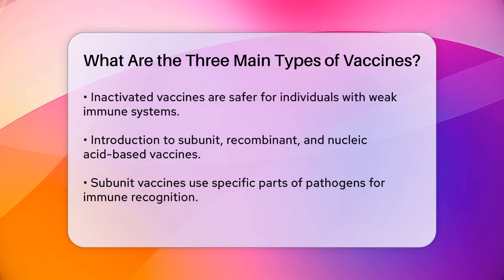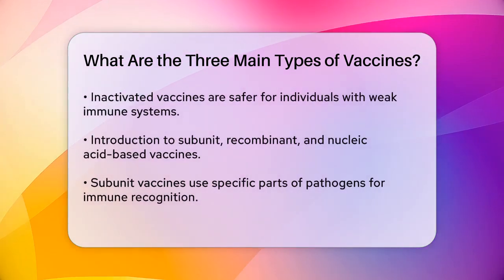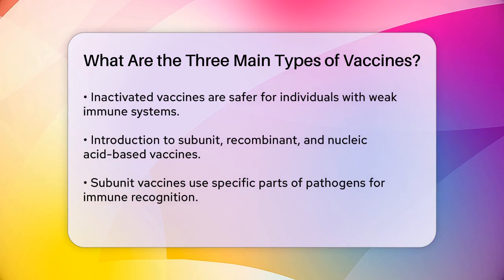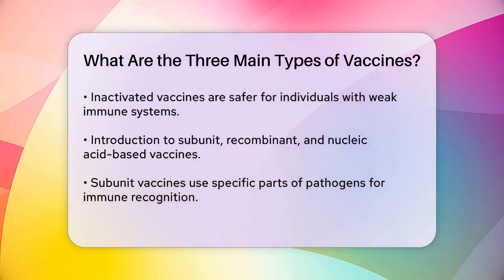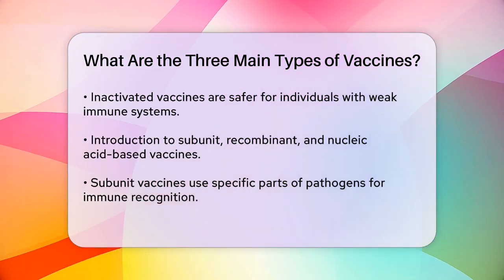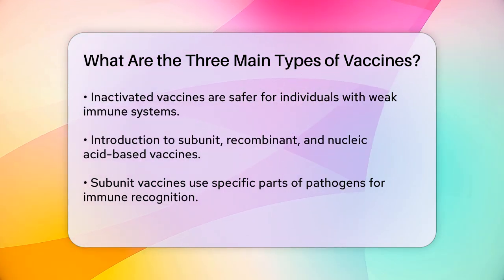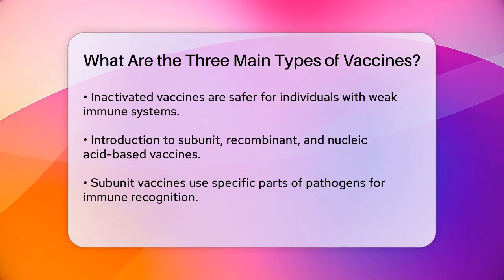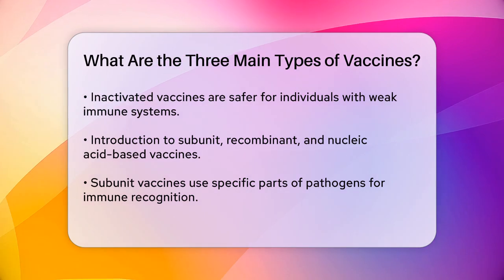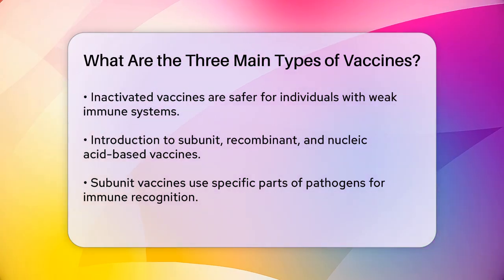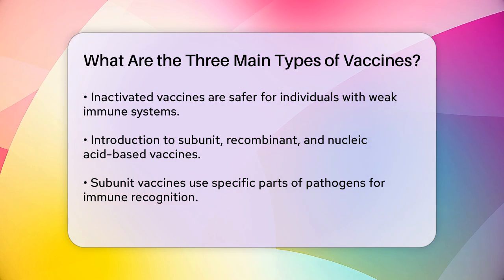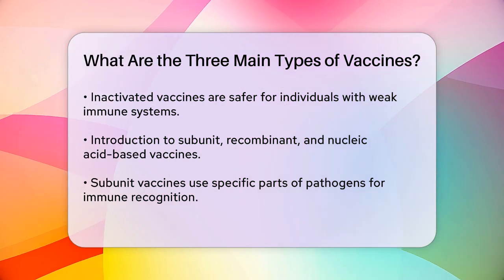The third main type is subunit, recombinant, and nucleic acid vaccines. These vaccines don't use the whole pathogen. Instead, they use specific parts like proteins, sugars, or genetic material. Subunit vaccines, for instance, use only the parts of the pathogen that your immune system needs to recognize, such as the polysaccharide vaccines for Haemophilus influenzae type B or pneumococcal diseases.